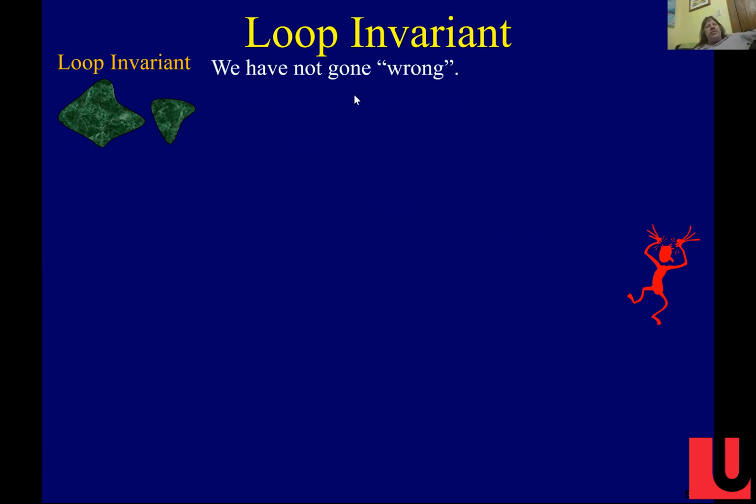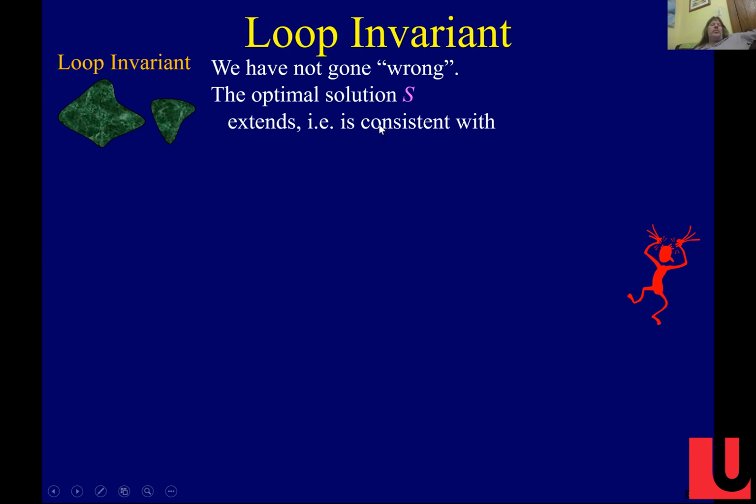So somehow we want to say, after the algorithm has made some decisions, it hasn't gone wrong. And what does that mean? That means even though it's made these irrevocable decisions, it's still possible that it will return the optimal solution. So we could say the optimal solution, what? Well, it's consistent with, it extends the choices. A sub t is the choices made by the algorithm so far. Right, this seems like a good loop invariant.